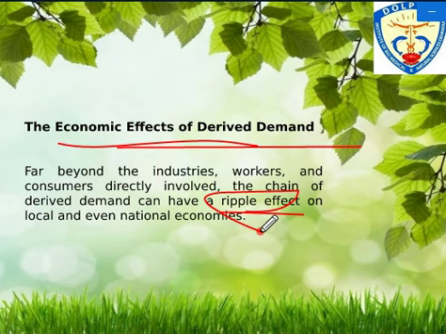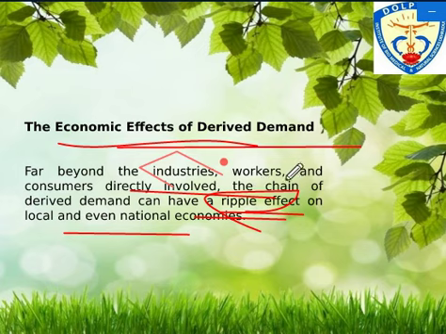So here you need to understand the concept. Far beyond the industries, workers and consumers directly involved, the chain of derived demand can have a ripple effect on the local and even the national economy, right? As you have understood, if any industry is to be established, the industry requires workers, right?